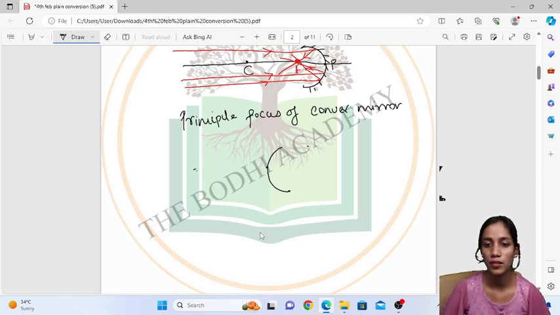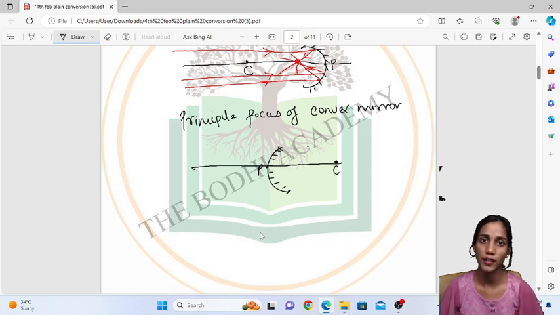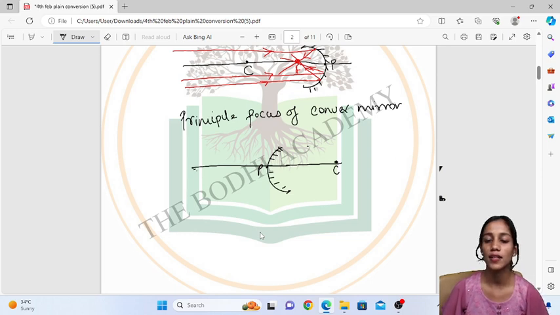The center of the mirror is called the pole, and this is the imaginary line passing through the pole, the principal axis. This is the reflecting surface for the convex mirror. For a convex mirror, the center of curvature lies on the other side, on the non-reflecting side, that is, behind the mirror. Now the same thing happens over here.